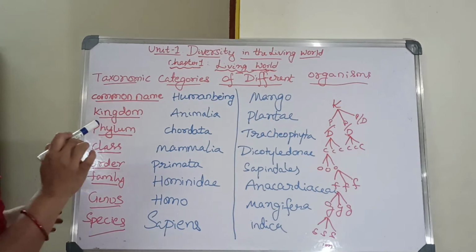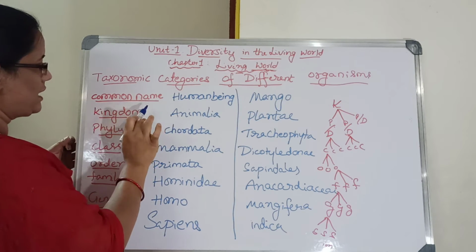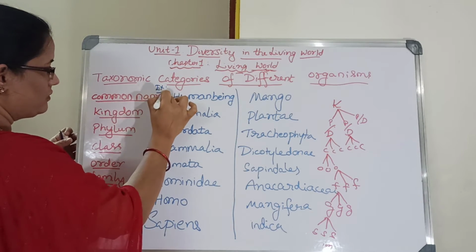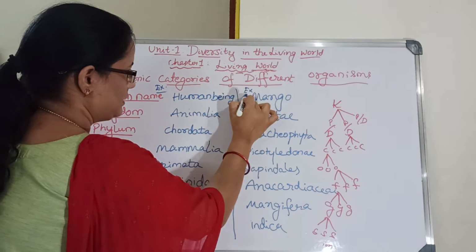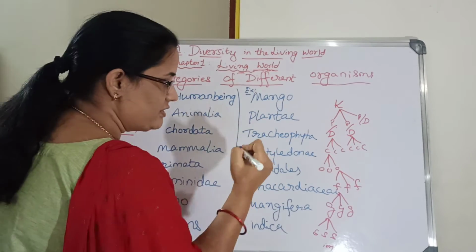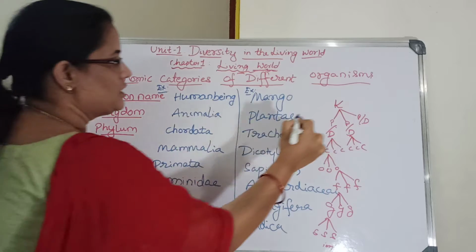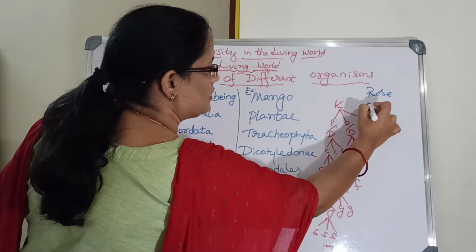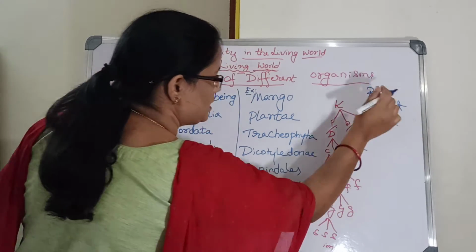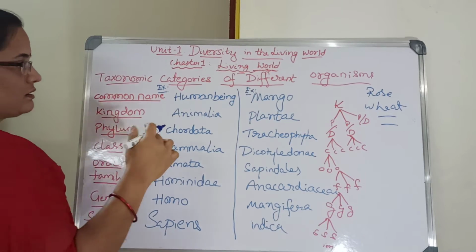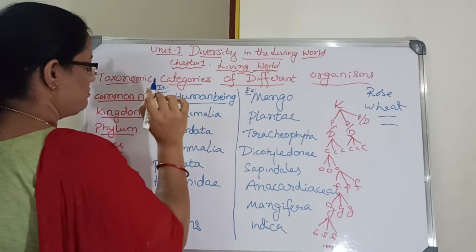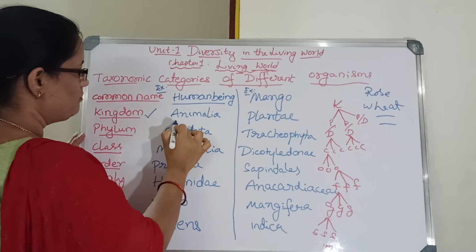So today I am taking these, the order, whatever is there. For example, for human being and for mango. In your textbook, they have given a tabular form for rose and wheat also, and other 2-3 different examples. So the common name, human being, comes under kingdom Animalia.